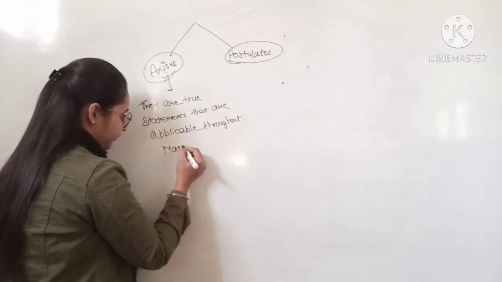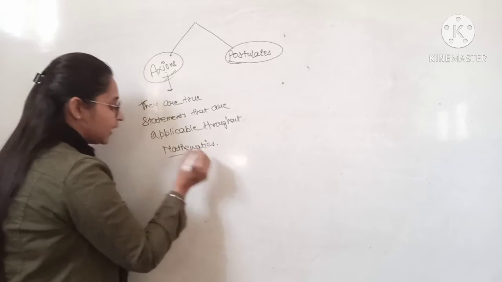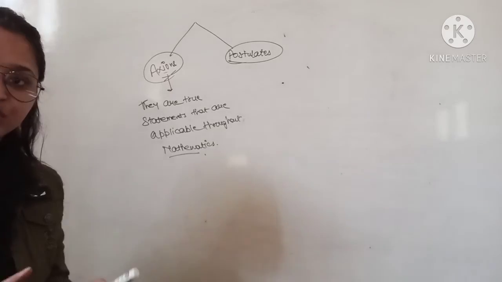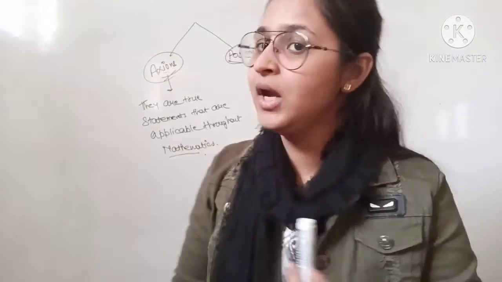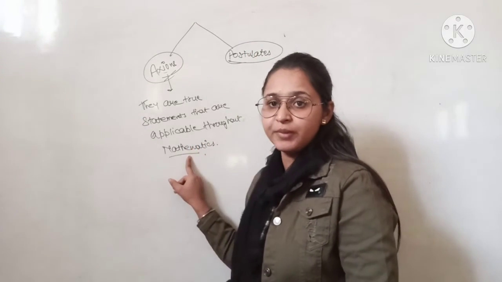It means axioms are the true statements that are applicable on every branch of mathematics, whether it is algebra, geometry, or trigonometry, doesn't matter. These are applicable on every branch of mathematics.